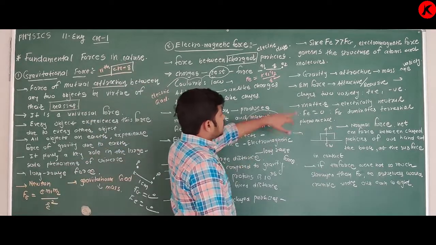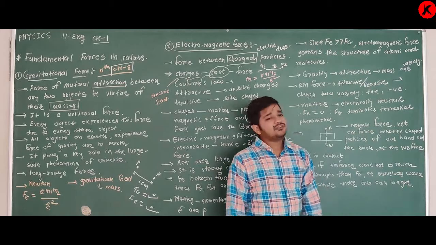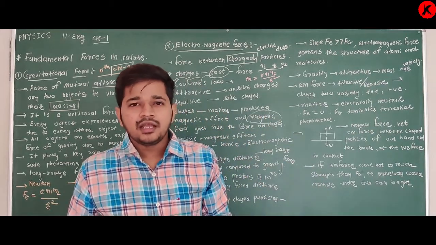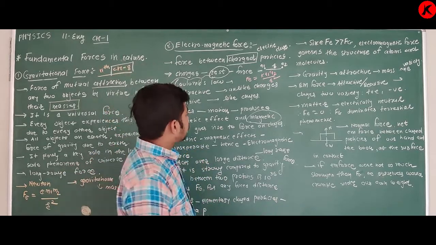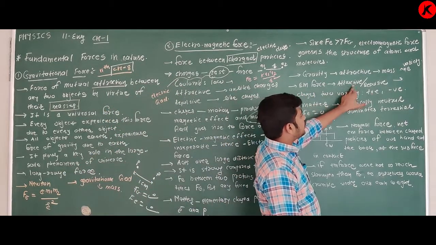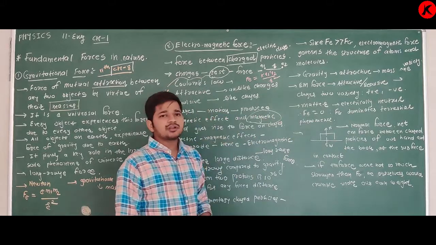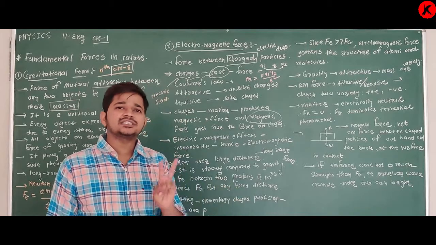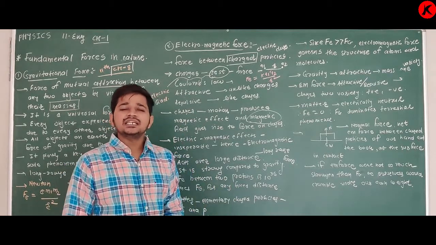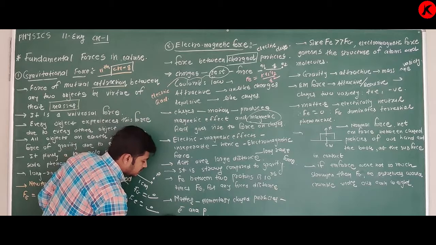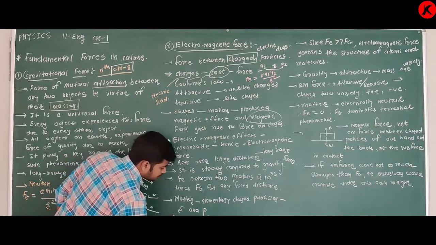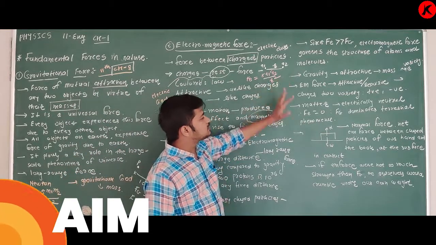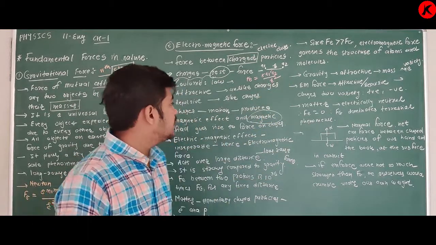Next, the gravitational force is only attractive, because mass has only one variety. Mass we always consider positive. But the electromagnetic force is attractive or repulsive, which means there are two types of charges, two varieties, positive and negative. We take the charge on the electron as negative and the charge on the proton as positive. So that is a difference between gravitational force and electromagnetic force.